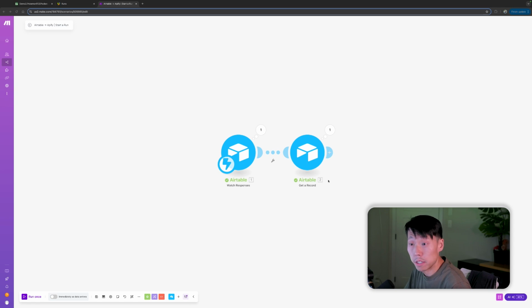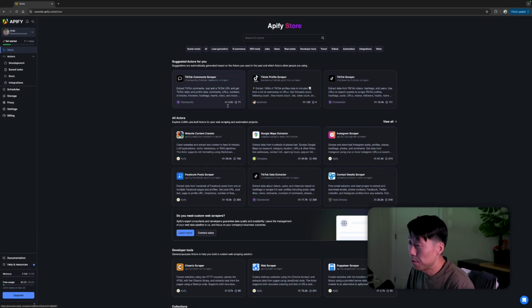The next thing we want to do is actually set up Apify, which is really neat. So I like using Apify for my scrapers. If you're not familiar with Apify, it's essentially a little bit of a marketplace where developers can set up their own scrapers and put them up for use. Sometimes they'll charge for use, sometimes they won't. And even if they do charge, it's been pretty cheap.